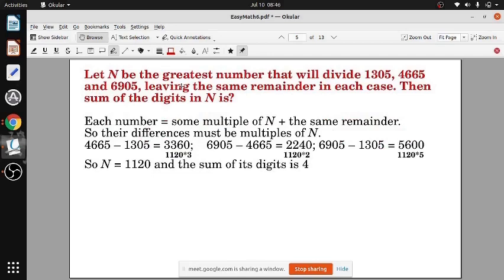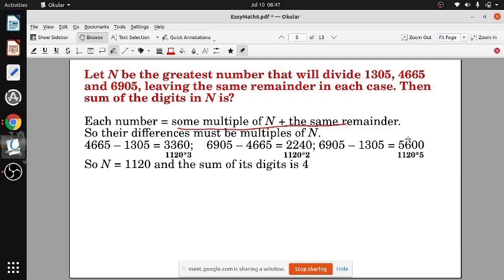Now let n be the greatest number that will divide all this, leaving the same remainder in each. Then what is the sum of the digits in n? तो वहीं पर क्या था, whenever they leave the same remainder क्या करना है, माइनस करना है, because each number will be some multiple plus the same remainder. So when you subtract the two numbers, the remainder will cancel. First number है multiple plus remainder, second number multiple plus remainder, subtract, remainder will cancel.